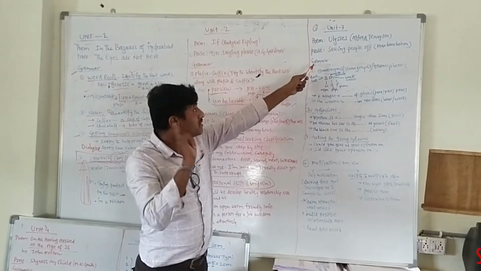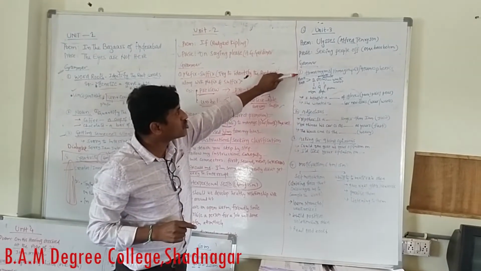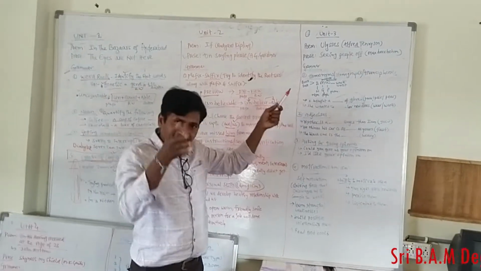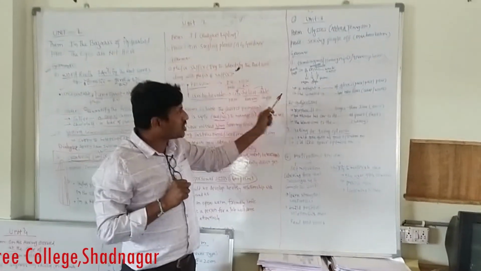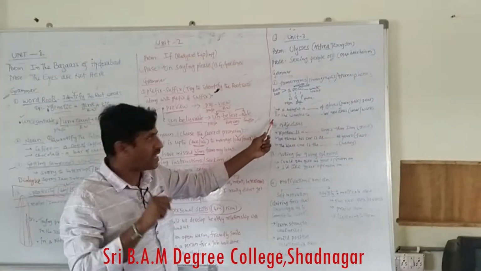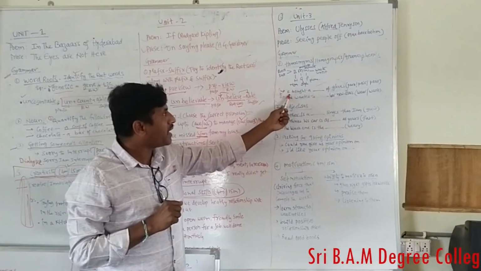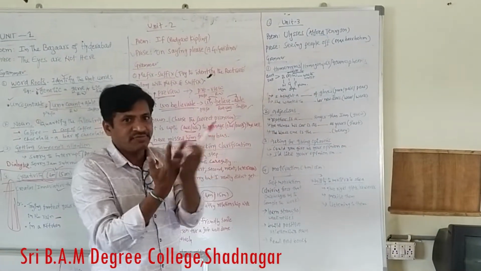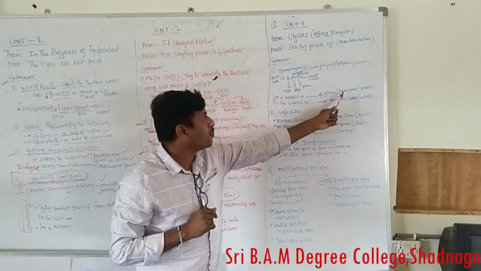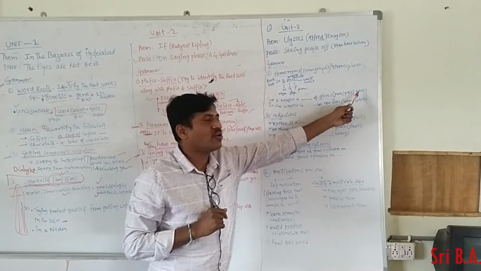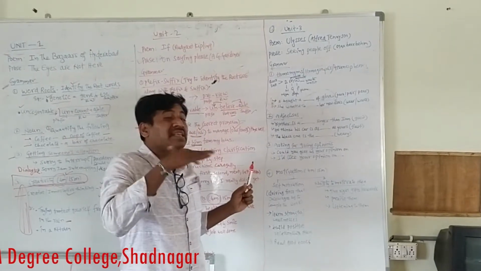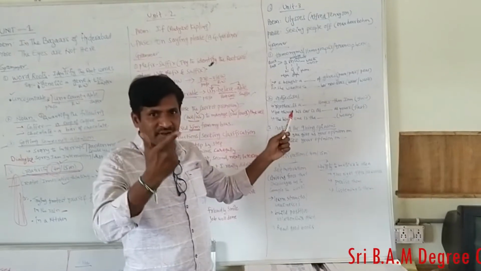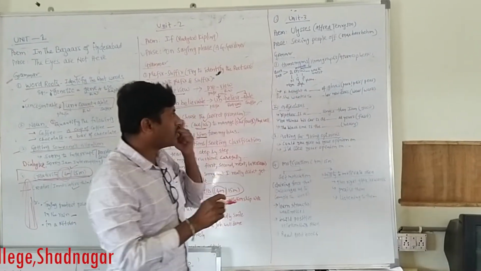Under the unit 3 grammar topics, we have homonyms, homophones and homographs. What is a homonym, homophone, homograph? I already explained in the classroom. And the question may be asked in this way. For example, I bought a dash of gloves, the gloves which we wear on our hands. Pair of gloves. Same pronunciation, different spelling, different meaning. That's why you have to find out the appropriate one.